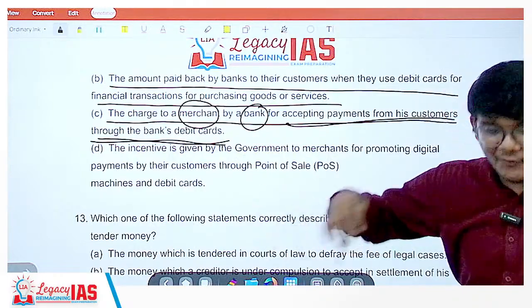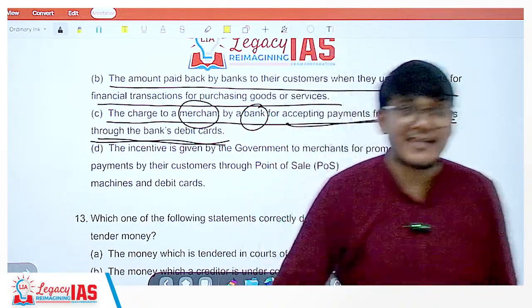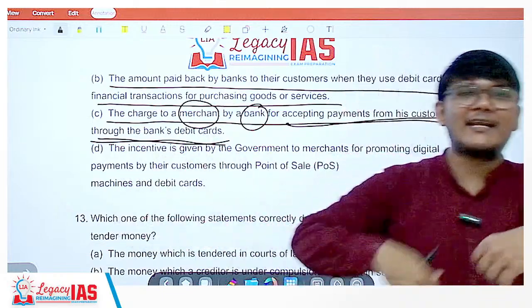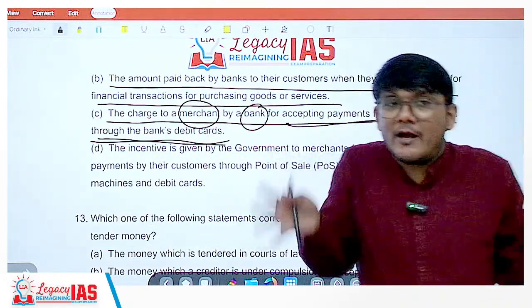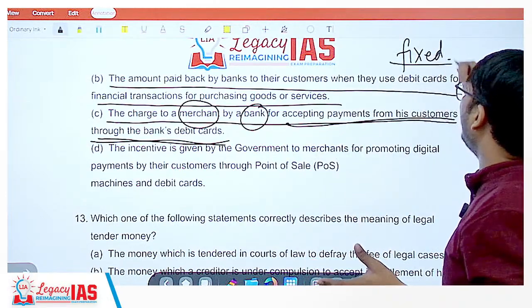So earlier there was a charge on that. Now we want everyone to go online and digitize the payment. Then there was a charge. Why? Because it was a service. It was not prevalent. Very few people used it, and still you have to maintain the service. There is a huge amount of fixed cost associated with maintaining any service.